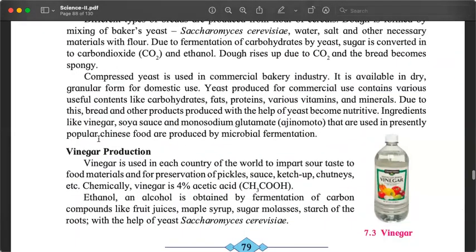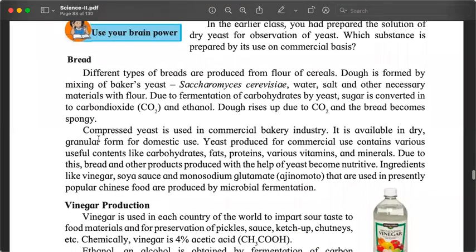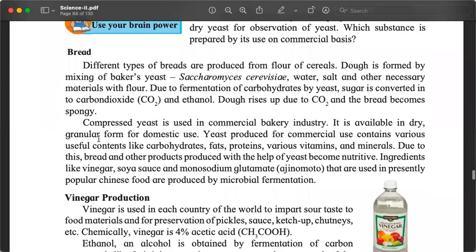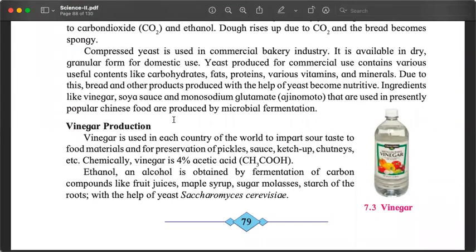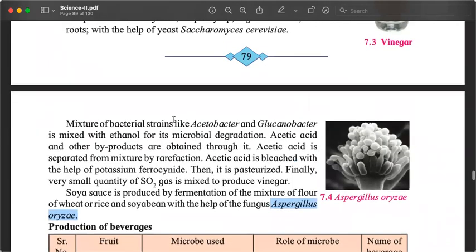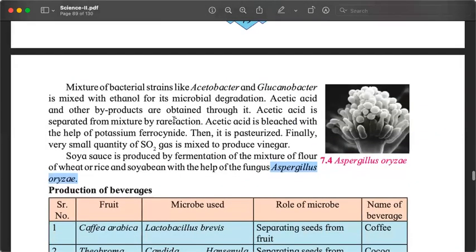So once again, just to revise, we are producing bread by the process of fermentation using yeast. Fermentation is also used for the production of vinegar. So vinegar is produced by fermentation, but we use yeast and bacteria. Soya sauce involves fermentation of the flour of wheat, rice, and soya bean, but we don't use bacteria, we don't use yeast, we use a fungus, Aspergillus oryzae.